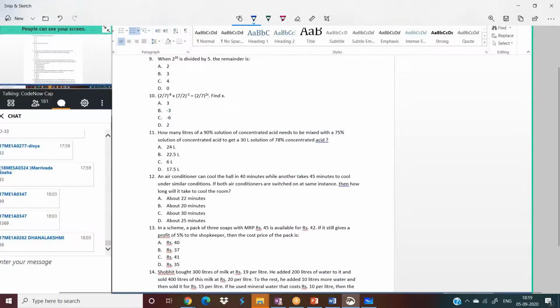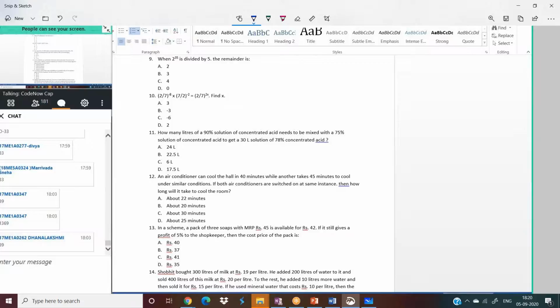Next one. How many liters of 90% solution of concentrated acid needs to be mixed with a 75% solution of concentrated acid to get 30 liters of solution of 78% concentrated acid? Can you find there are two types of acids? When you mix them, you will get another percentage. Two types in the sense two different concentrated ones. When you mix them, you are getting another concentrated one. For example, when you mix water with milk, still you will get milk only, but concentration will be different.